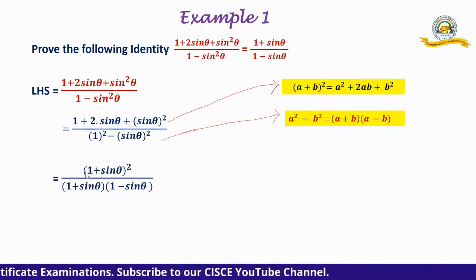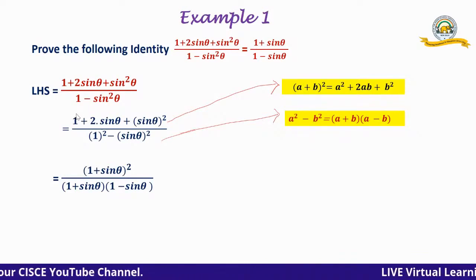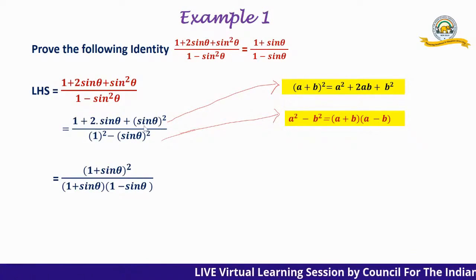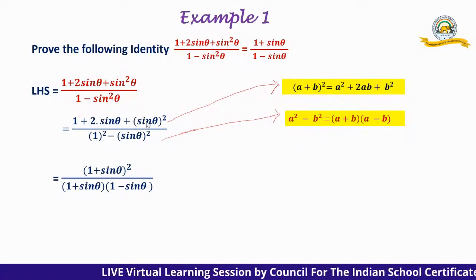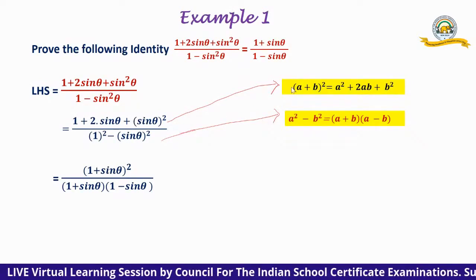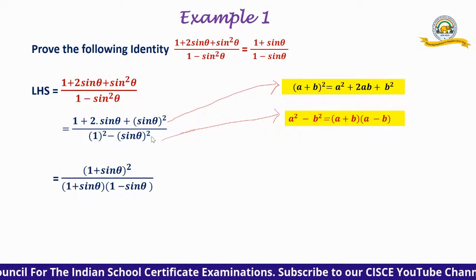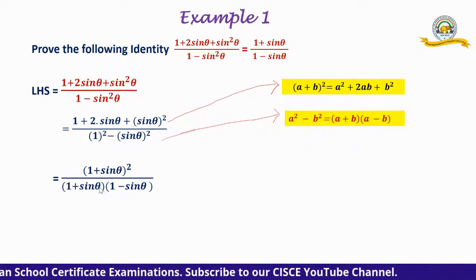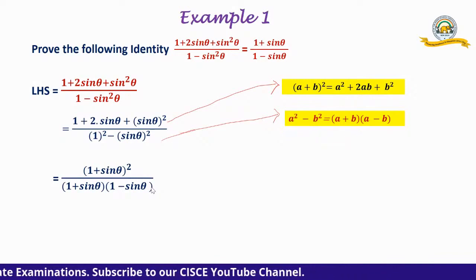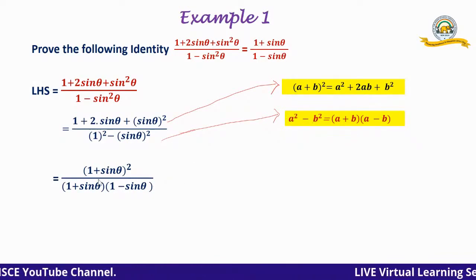So we get (1 plus sine theta) whole square, because A is 1 and B is sine theta. Each term is a separate term and can be thought of as an algebraic number. And A square minus B square is (A plus B) into (A minus B). So with just algebraic identities we have come to this.